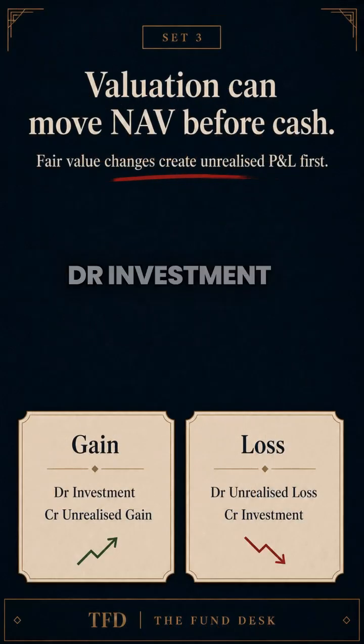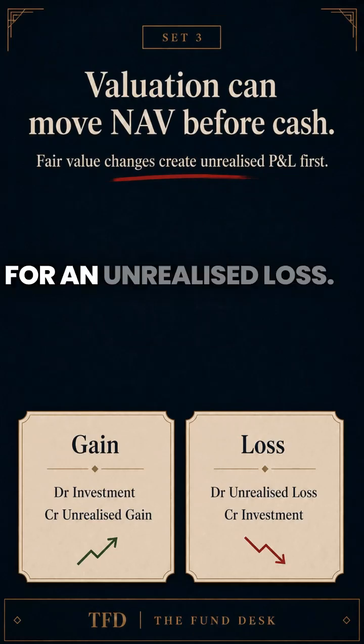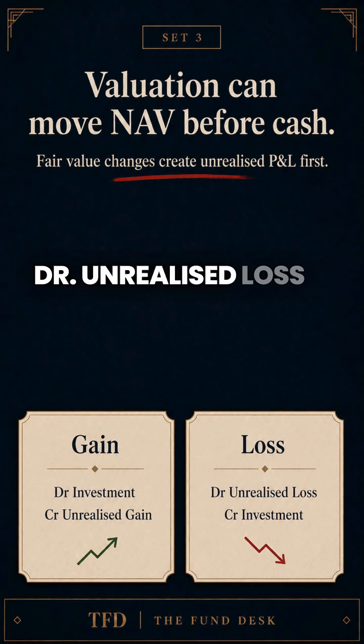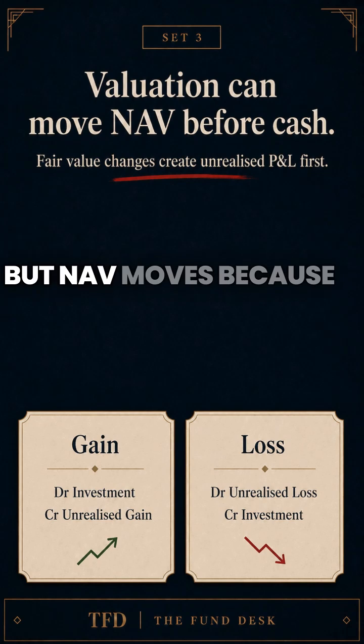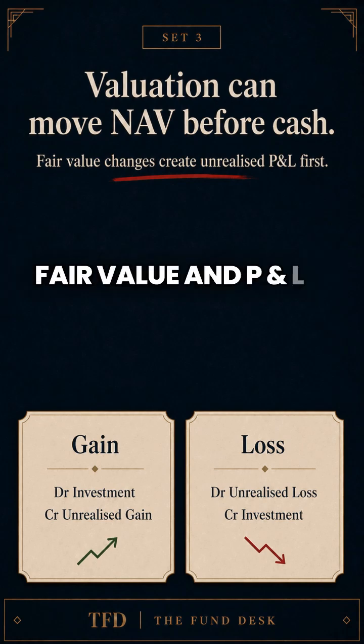For an unrealized gain, debit investment and credit unrealized gain. For an unrealized loss, debit unrealized loss and credit investment. No cash may move, but NAV moves because fair value and P&L changed.